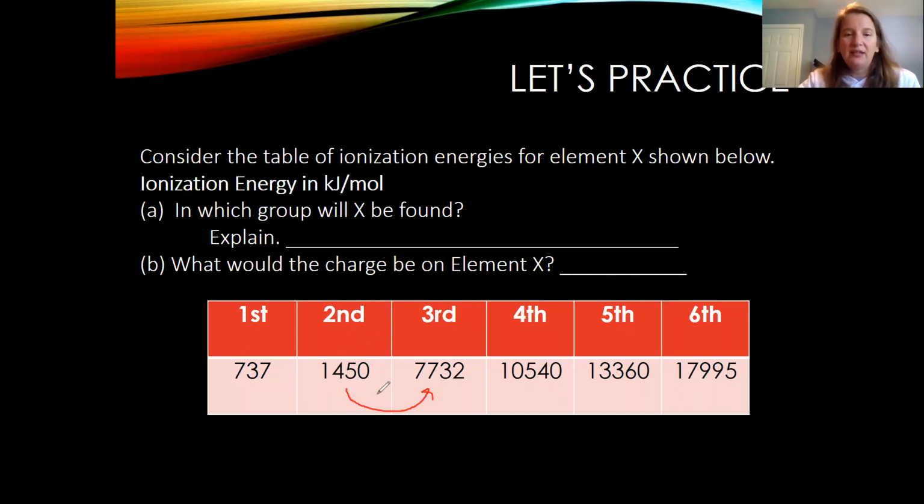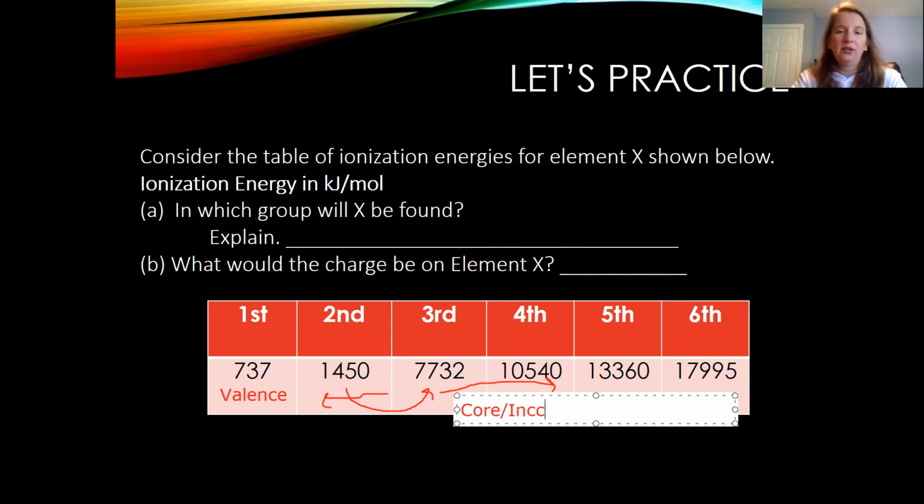So we're going from 1450 to 7732. That means that the first and the second electrons, those were our valence electrons. But everything over on this side means that those were core electrons or inner electrons.